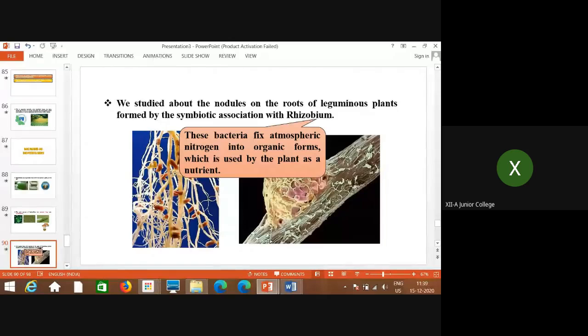That means the bacteria are using the space of these roots, and in turn the roots get benefit from these bacteria, because the bacteria present in the root nodules convert atmospheric nitrogen into nitrogenous compounds. You know that N, P, K are the major nutrients for proper growth of plants.